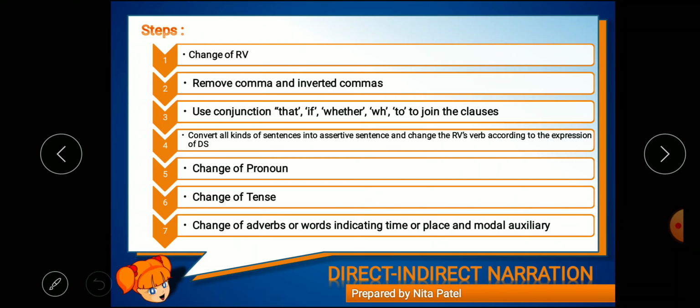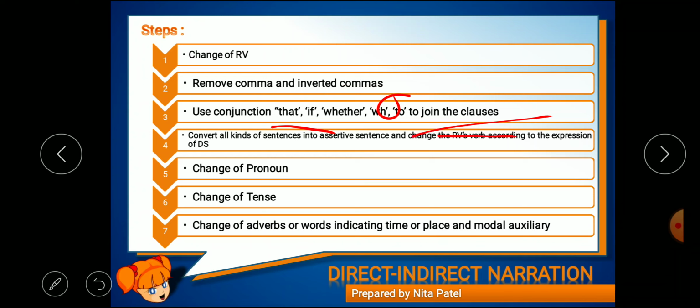We'll see the steps in detail, but we'll just overlook all 7 steps. So first step is change of RV. Second is remove the comma or inverted commas that we have used in direct speech to join the two clauses, principal and subordinate. Now the third step is use conjunctions like that, if, whether, WH word or adjectives to join the clauses.